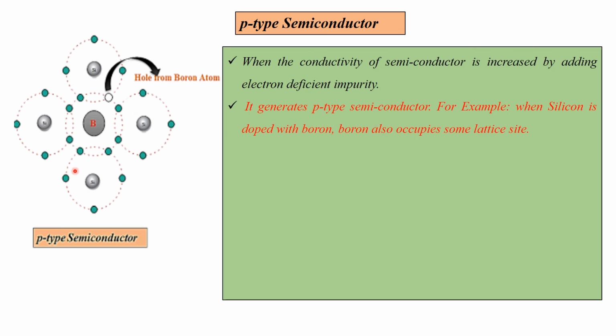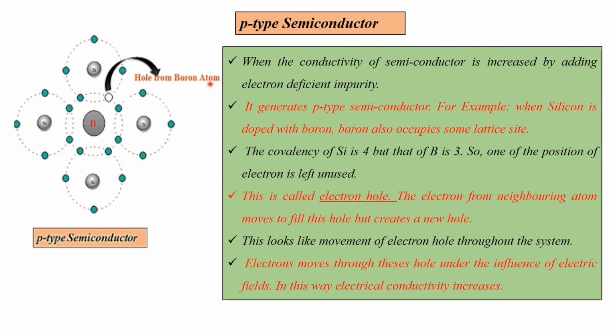And P-type semiconductors. A P-type semiconductor is formed when the conductivity of a semiconductor is increased by adding electron-deficient impurities. For example, when silicon is doped with boron, boron also occupies some lattice sites. The covalency of silicon is 4, but that of B is 3.